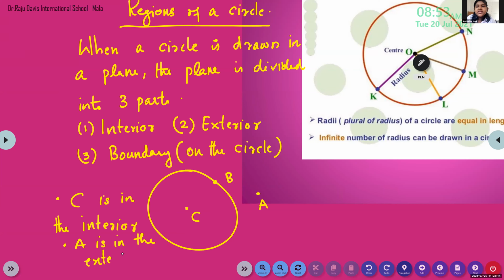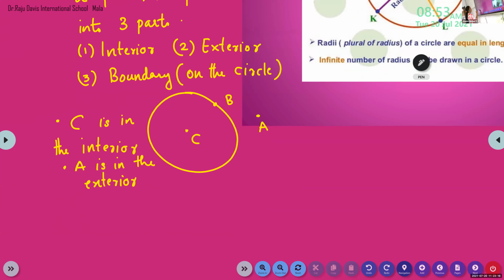Ma'am, is this an example? Continue to write. Point B is on the boundary. How many centimeters should we draw the circle? We just draw a rough sketch, enough.